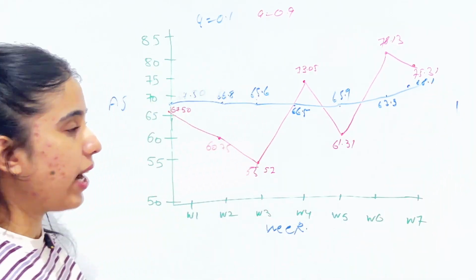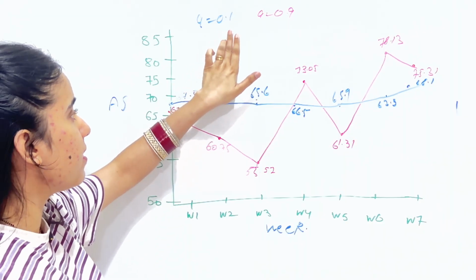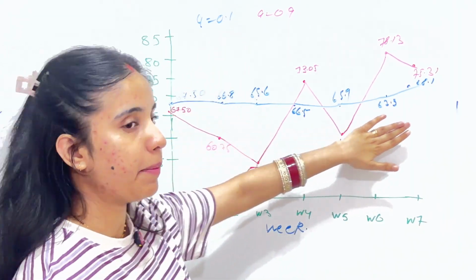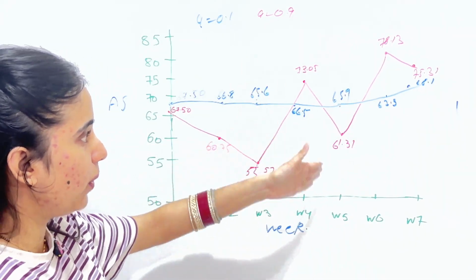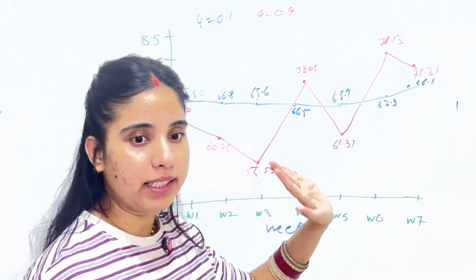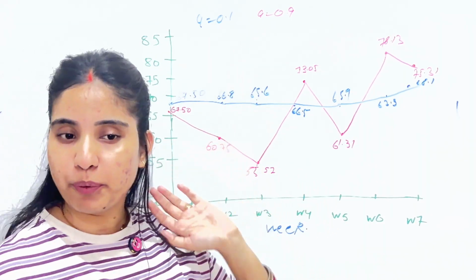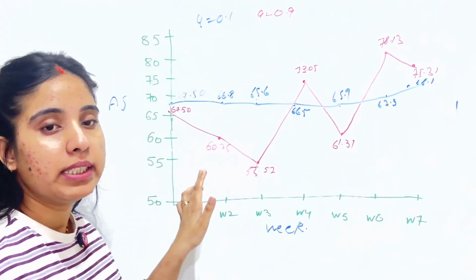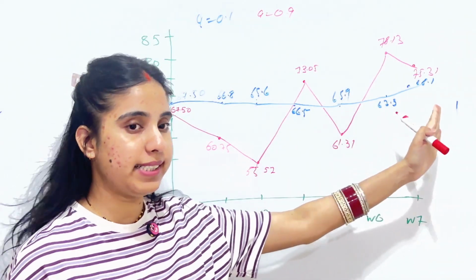So if you see the graph, it is very clear that alpha 0.1 is very stable and steady, and alpha 0.9 is fluctuating up and down. The blue line is 0.1 and the red line is 0.9 alpha. The blue line, which is 0.1, stays smooth and stable.